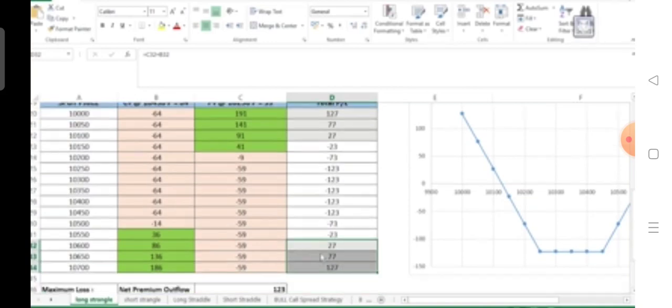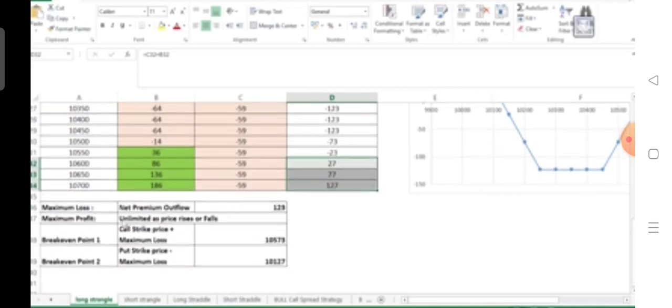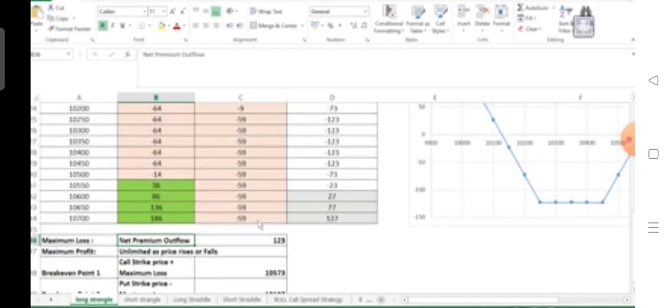We can see here the maximum loss of this strategy is the net premium outflow, which is 123. Remember, we had 206 premium in the previous strategy, which was a straddle where we were buying both at the money options. Now since we are buying out of the money options, the premium which we actually paid at the time of entering the strategy is 123 compared to 206. The maximum profit is unlimited as the price is rising or falling.